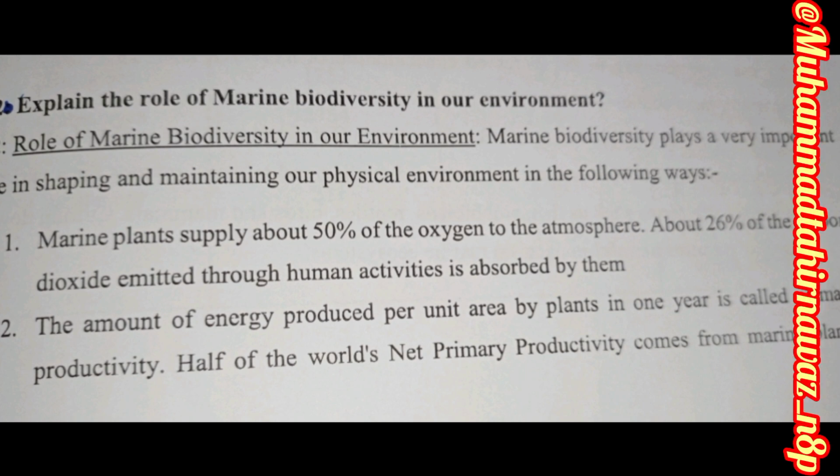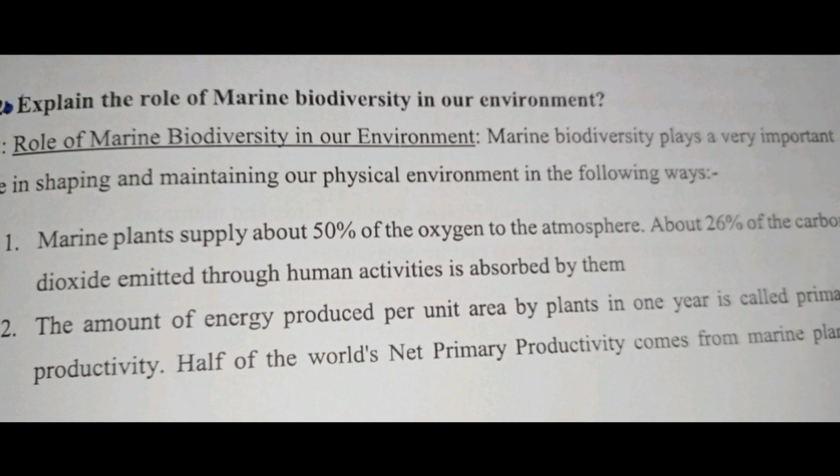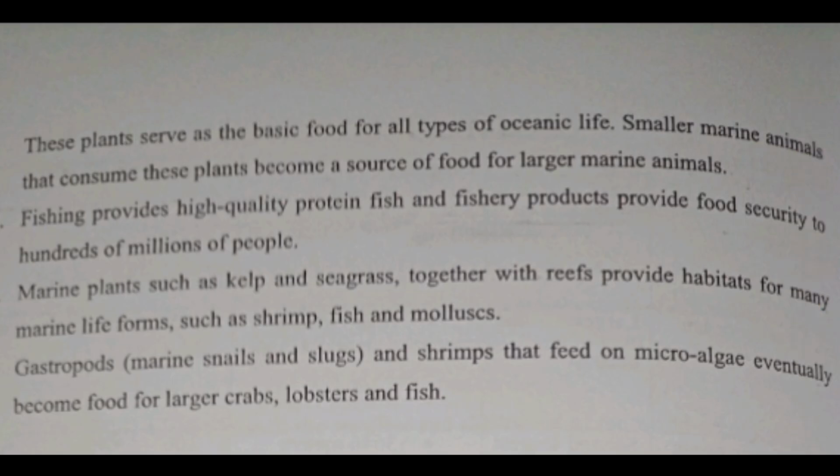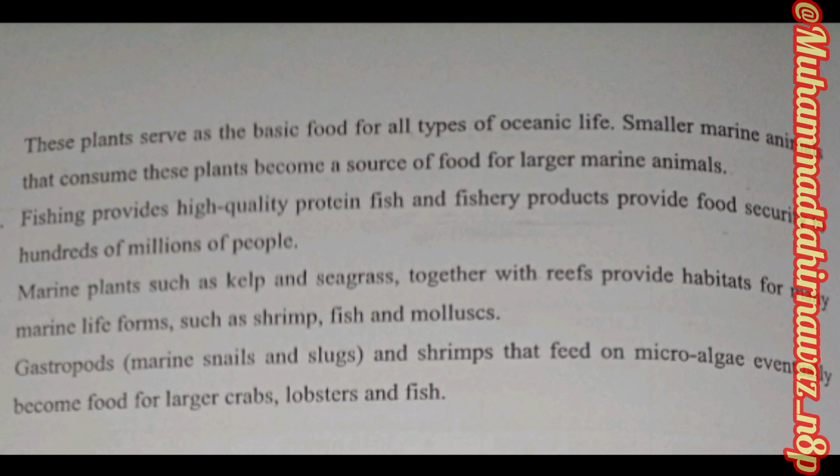Number two, the amount of energy produced per unit area by the plants in one year is called the primary productivity. Half of the world's net primary productivity comes from marine plants. They serve as the basic food for all types of oceanic life. Smaller marine animals that consume these plants become a source of food for the larger marine animals.